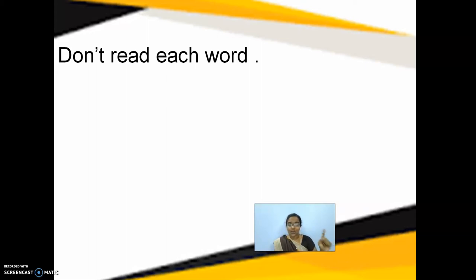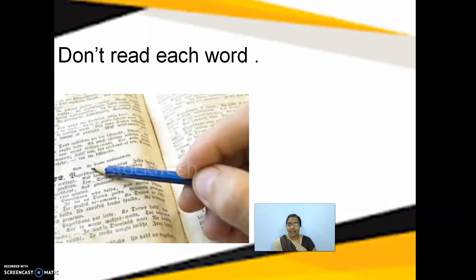But the students who don't have the interest of reading the passage, what I can tell you is, don't read each and every word. If you are going to read like that, at one point you will lose your concentration, and literally you will become switched off. Switched off in the sense, you will start thinking about the things happening around you, and you will come out of the point of examination and go into an imaginative world. Yes, if you read the passage word by word, at one point you will get bored. Yes, this is what I can tell you.